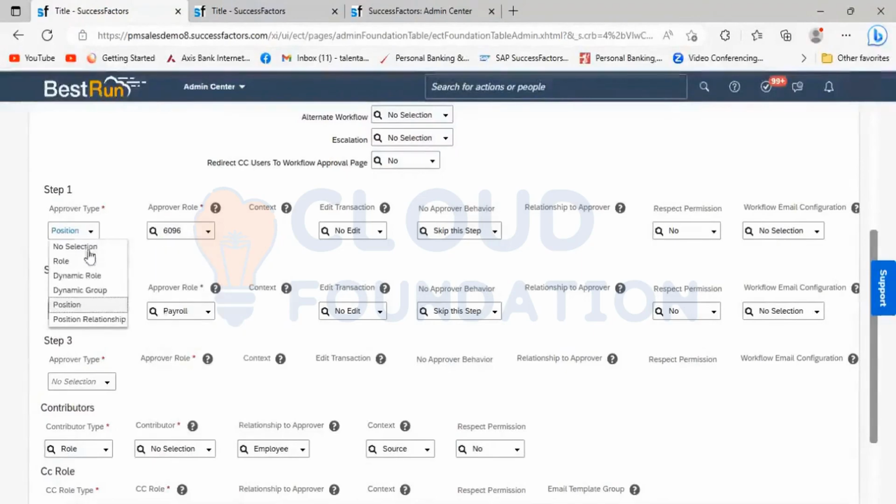Position relationship also has some lesser importance, but we are more focused on role, dynamic group and dynamic rule. These are the three areas we see frequently in the customer system where the workflow is already configured.